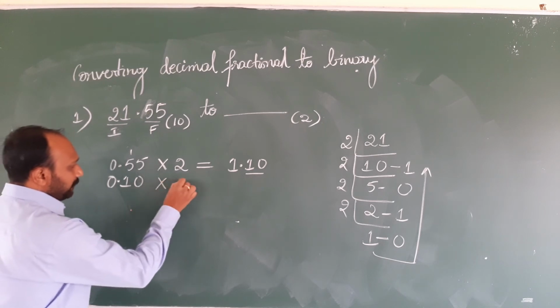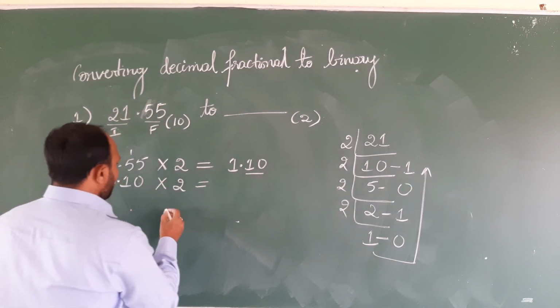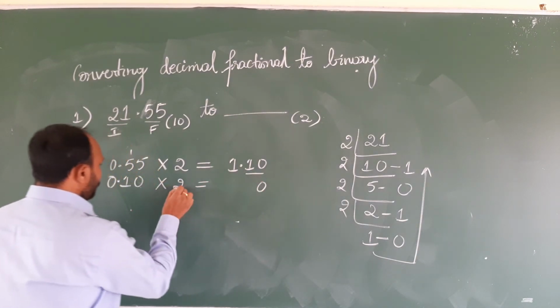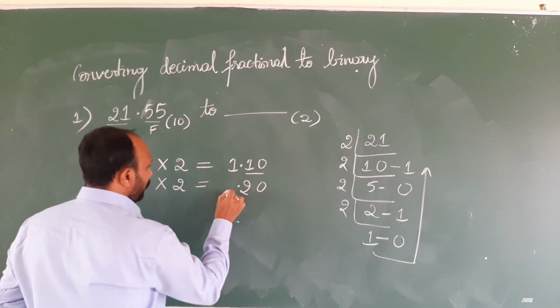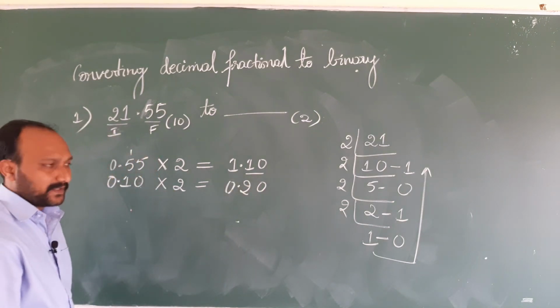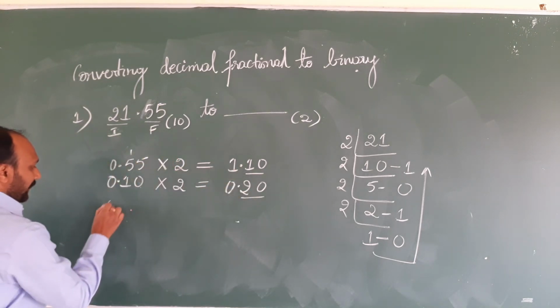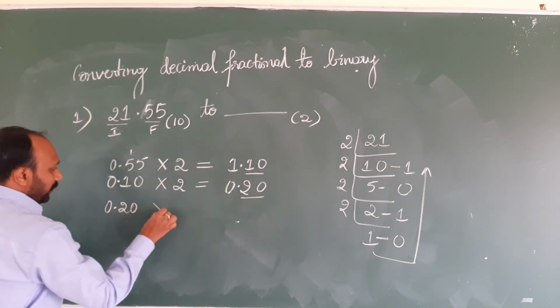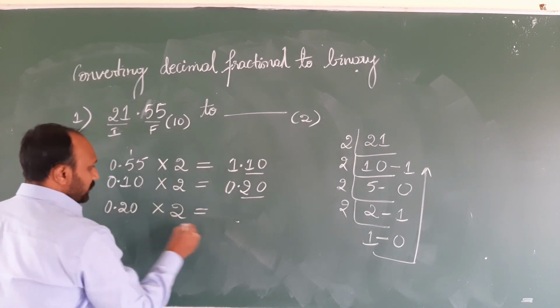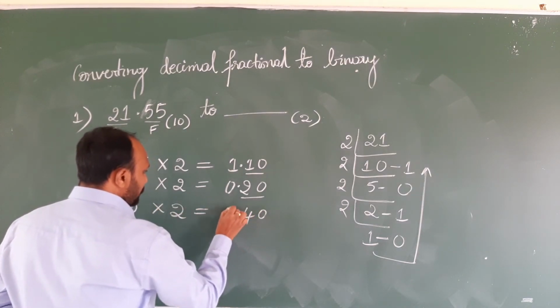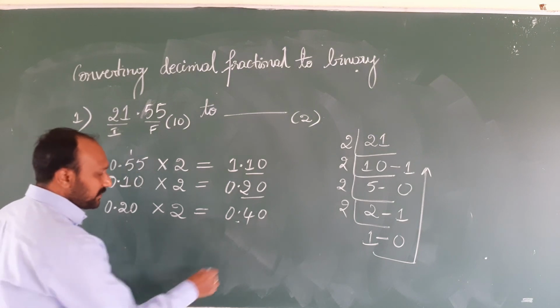Again multiplied by 2. So 2 into 0 is 0, 2 ones are 2, 0.0 as it is. Is that the answer? No. Again you need to consider the fractional part. So the fractional part is 0.20 multiplied with 2. So 0, 2 2s are 4, 0. Okay, this is the fractional part.